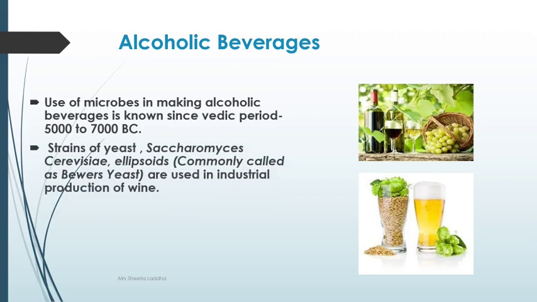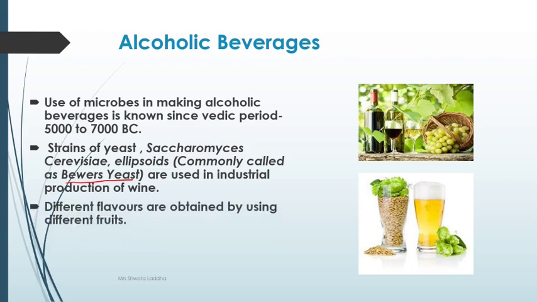Strains of yeast, also called Saccharomyces cerevisiae ellipsoids, which are commonly called the brewer's yeast, are used in the industrial production of wine. Now, different flavors of wines can be obtained by using different types of fruits. Nasik is famous for the wine festival, the Sula festival. So, different types of wine can be made. If you are using grapes as a substrate, it will have a different flavor than oranges, apple, and so on.